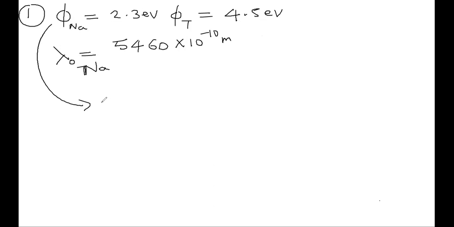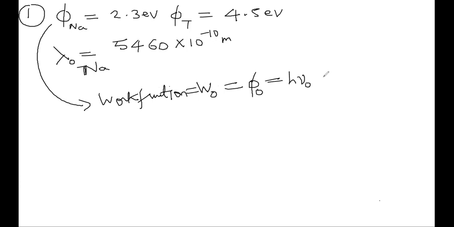I told you this is the symbol for work function. You just told me it was W naught. W naught or phi naught, we can write either way. W naught or phi naught is the same as work function, which is equal to h nu naught, which is also equal to h c by lambda naught.